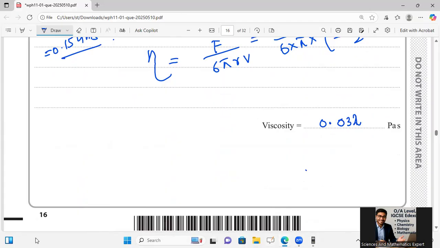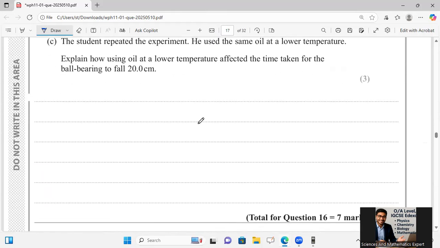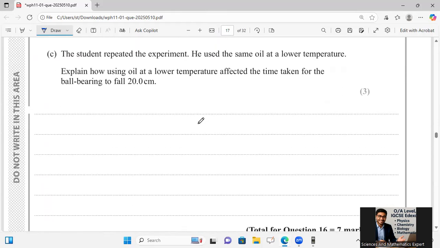Now he is saying here, in the second last part of this question, the student repeated the experiment. He used the same oil at lower temperature. Explain how using oil at lower temperature affected the time taken for the ball bearing to fall 20 centimeter.